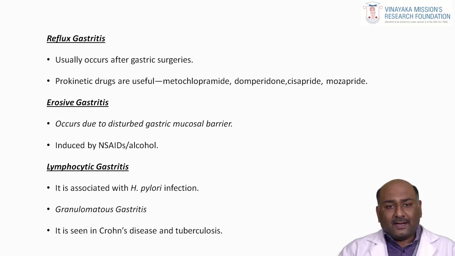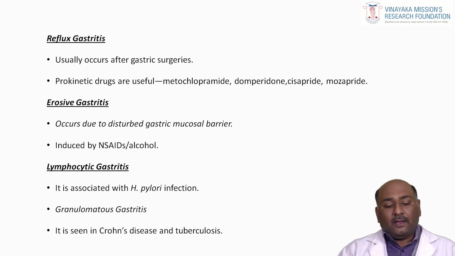If there are any surgeries at the head of the pancreas, they can weaken the sphincters, so there is a higher possibility of juices entering the stomach. These juices have lytic activity, so they can cause severe erosion to the gastric mucosa. It results in reflux gastritis.